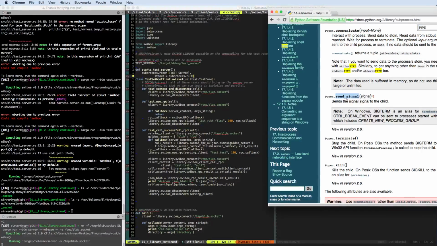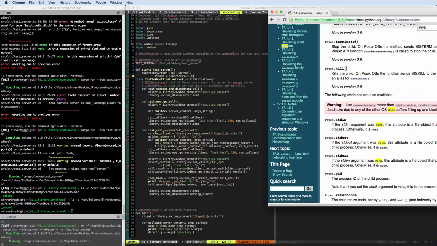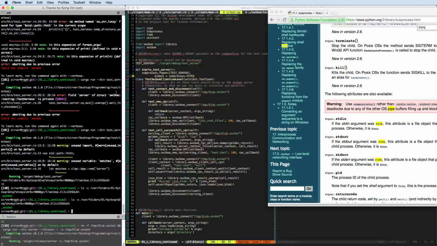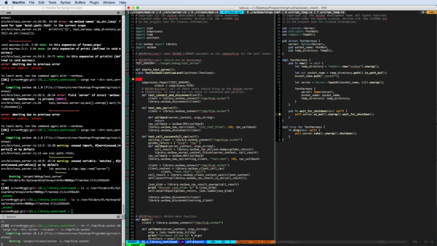Then we have send_signal. We can use that to bring the server down again. Oh, we can also use kill for that. Really nice. So we probably don't need a separate server for that. We just say this is in the setup function, and in the setup function, we say self.server_process is this one.